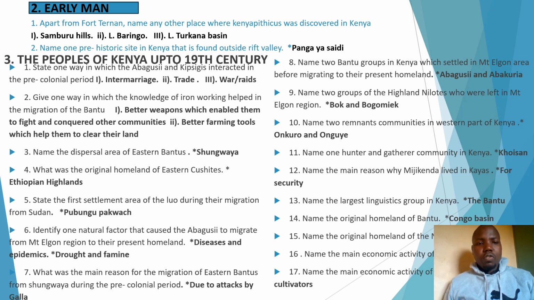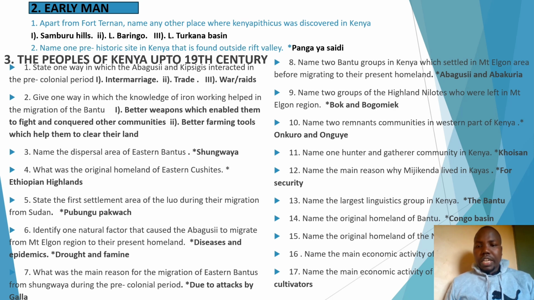Now, question 4, what is the original homeland of the Eastern Kushites? In any case, if you are asked about the Kushites and their original homeland, the original homeland of the Kushites is the Ethiopian Highlands. Mark that. Then, apart from that, question 5. State the first settlement area of the Luo during their migration from Sudan.